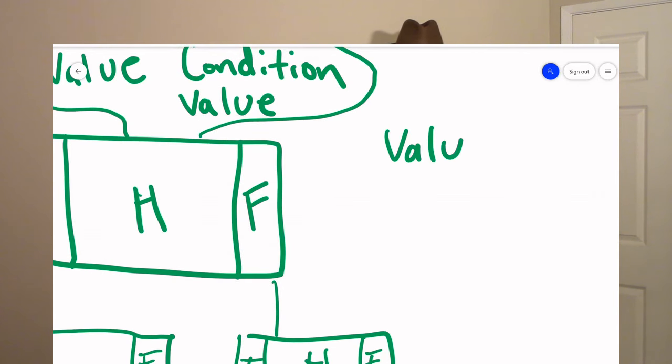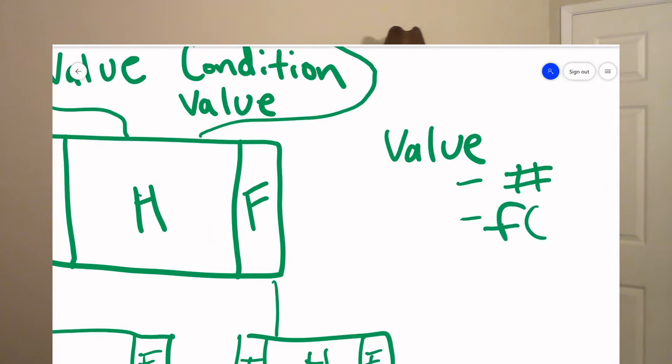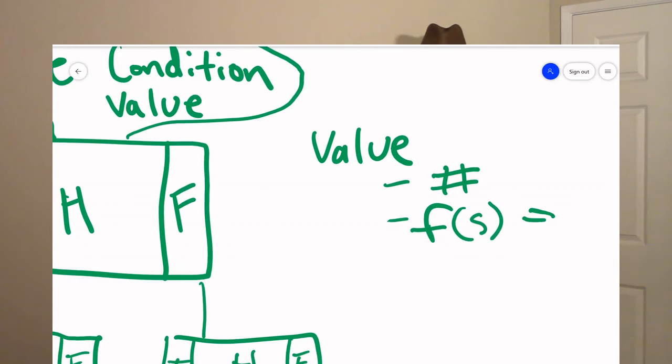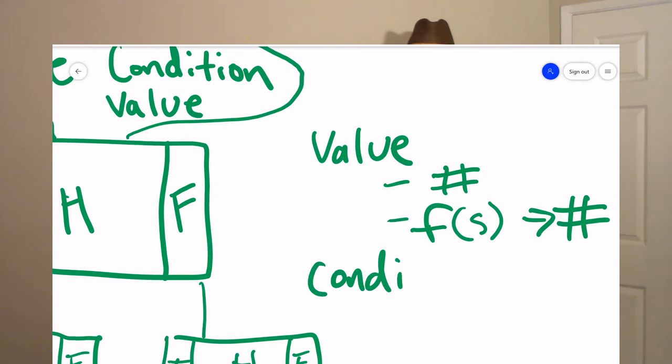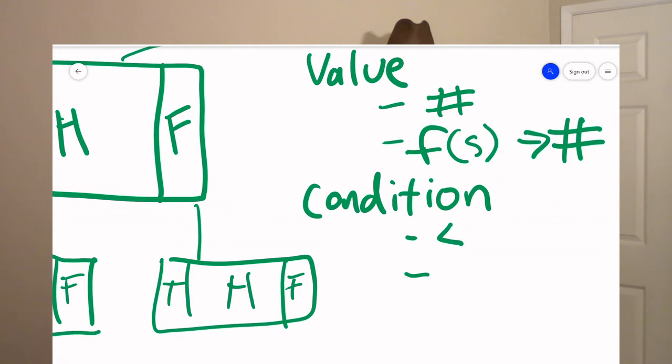A condition, meanwhile, is something like greater than, less than, equal to, greater than or equal to. So a hypothesis, recall, is value condition value. And that will work out to be something like 503 less than 3. Obviously, that evaluates to false. 503 is not and never will be less than 3. So that hypothesis would always evaluate to false. And that would be a pretty useless hypothesis to have. But other hypotheses might be more useful.